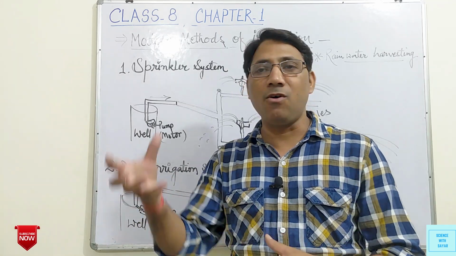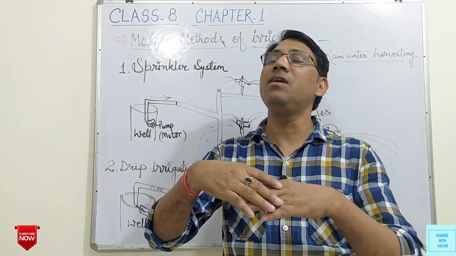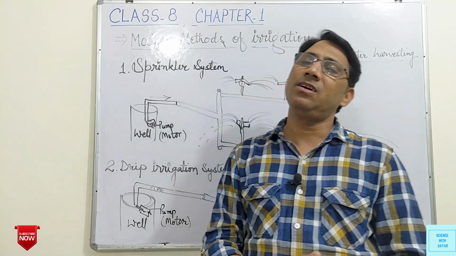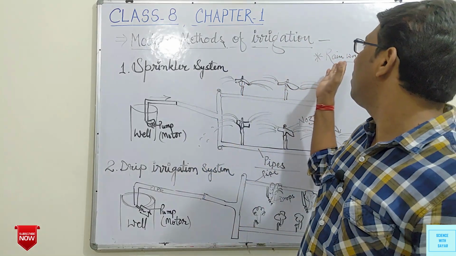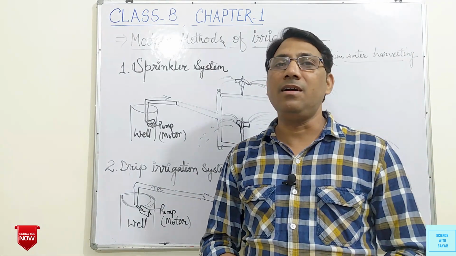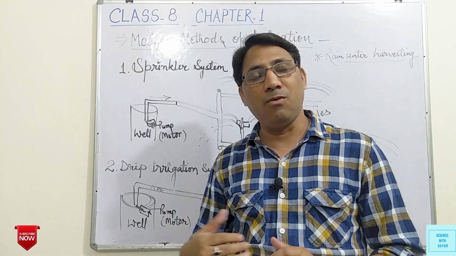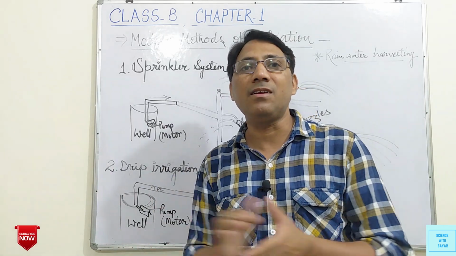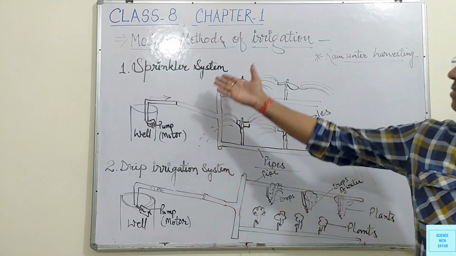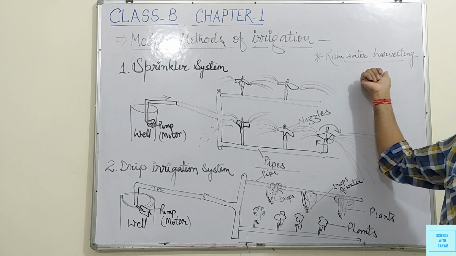It is pumped out from the underground tank, and then it can be distributed to the crops, plants, etc. So this is known as rainwater harvesting, in which rainwater is collected and can be used to irrigate plants, etc. So these are the modern techniques of irrigation: sprinkler system, drip irrigation, and rainwater harvesting.